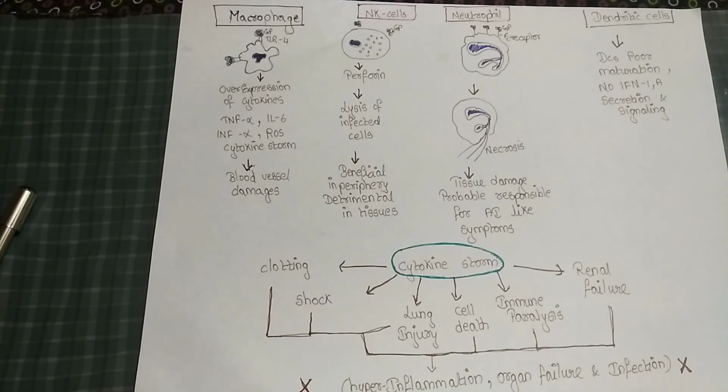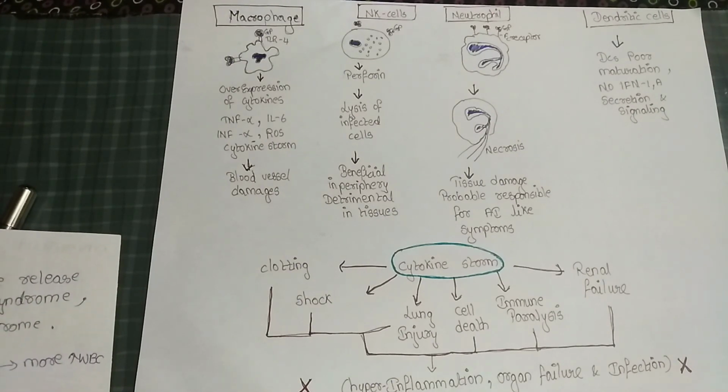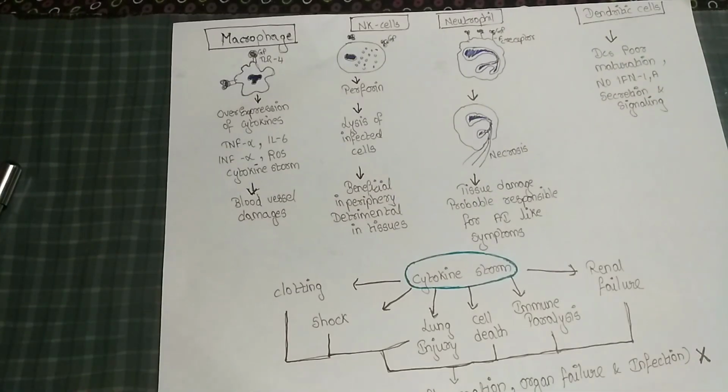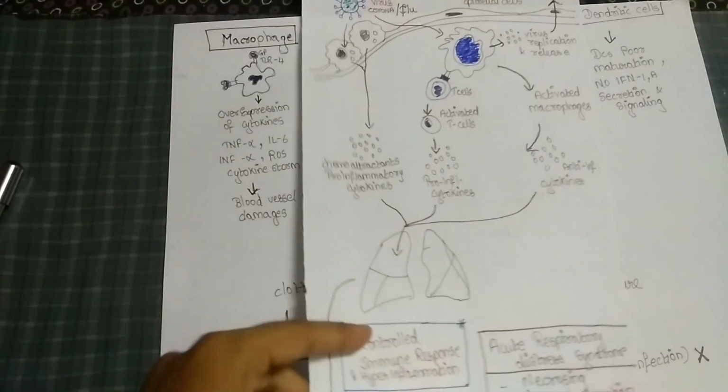What are the causes of this storm? It may be drug adverse effects or infections. You see this cytokine storm not only in COVID-19 or flu conditions, but also in systemic sclerosis and pancreatitis, and other respiratory conditions like severe acute respiratory syndrome and Middle East respiratory syndrome. Now, what happens in these? Let us look into this. In a COVID patient, what happened?